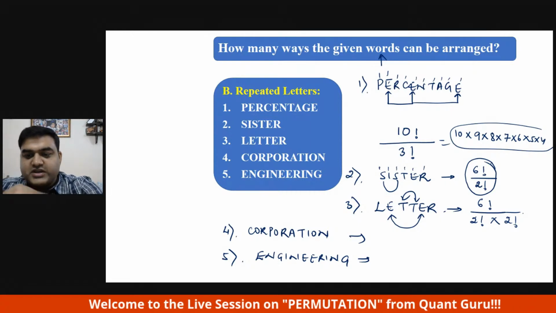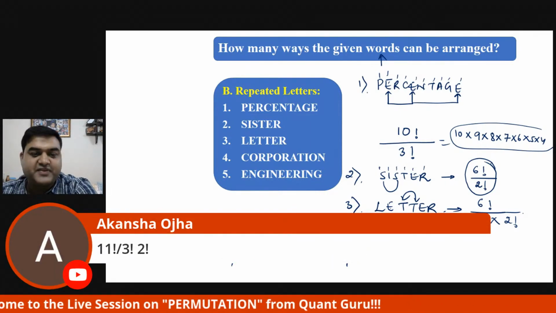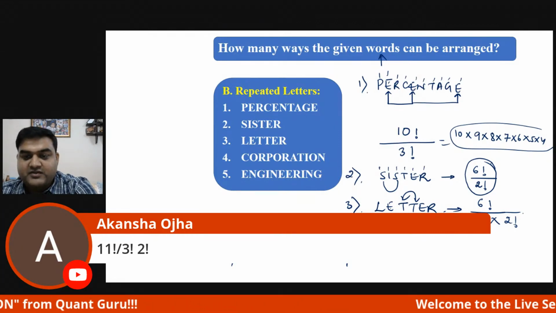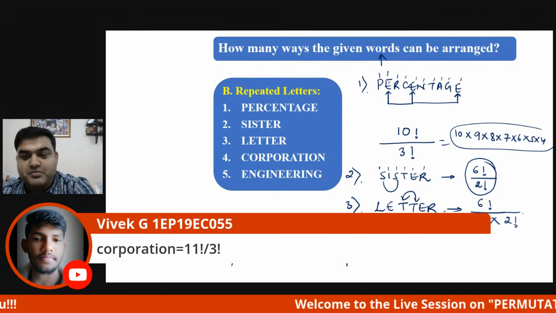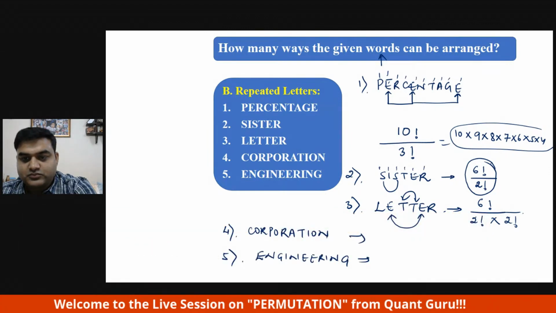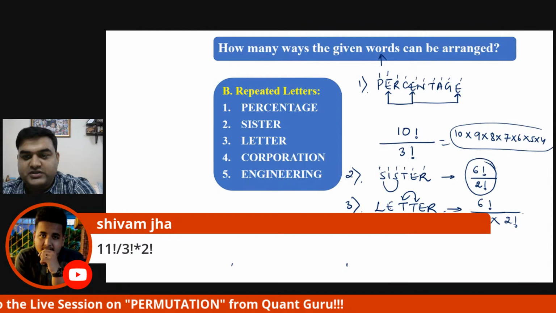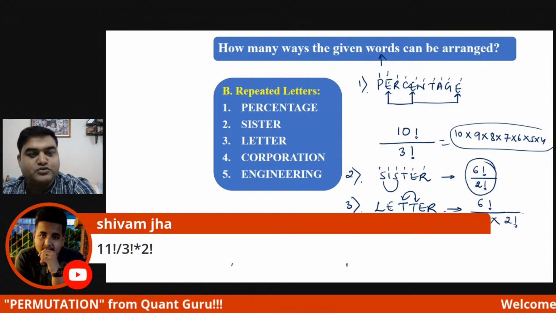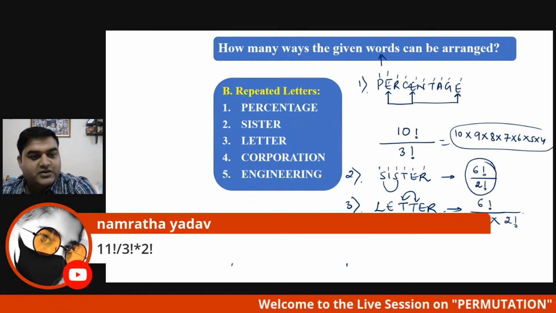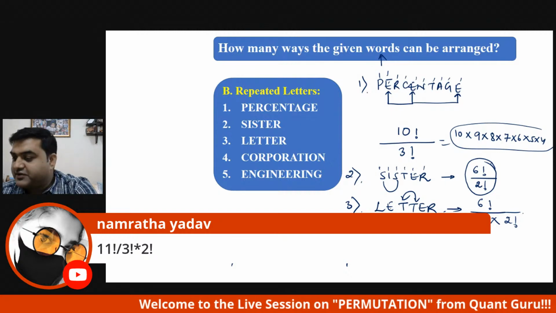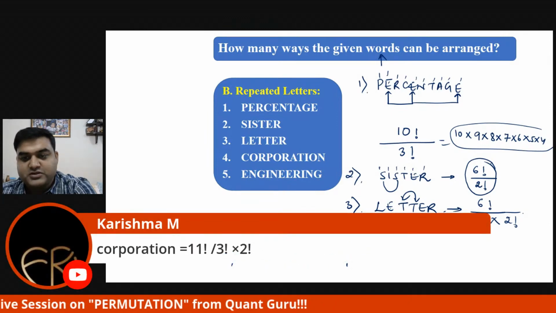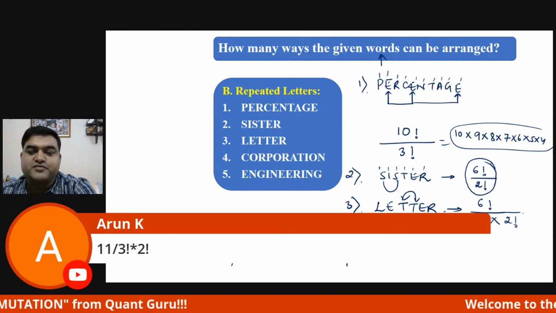Okay, Akansha Oja is telling 11 factorial divided by 3 factorial into 2 factorial. And Vivek is telling 11 factorial divided by 3 factorial. Okay, Shivam is telling 11 factorial divided by 3 factorial into 2 factorial. Wonderful. Namrata, 11 factorial divided by 3 factorial into 2 factorial. Wonderful. Karishma also has got the answer. Arun has got it. Most of you have got the answer.